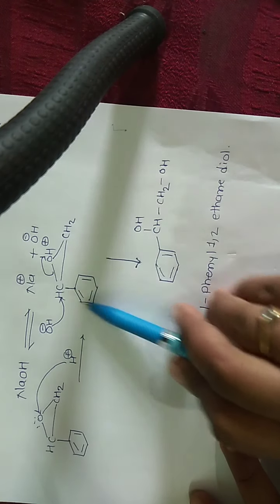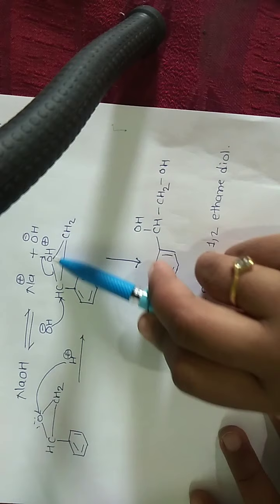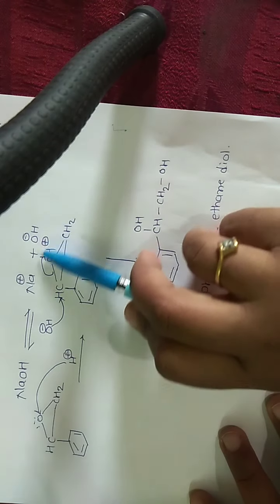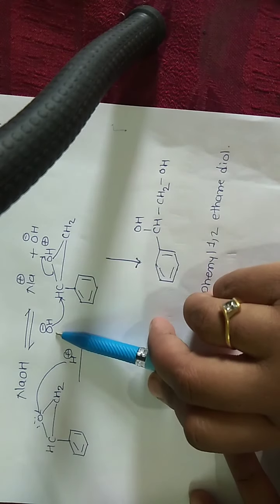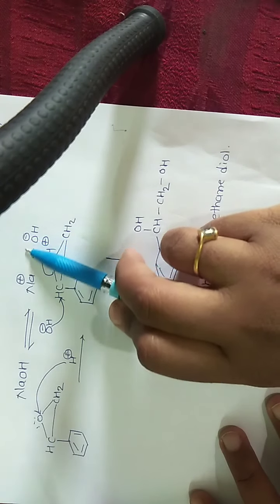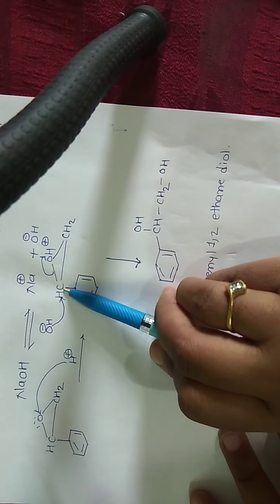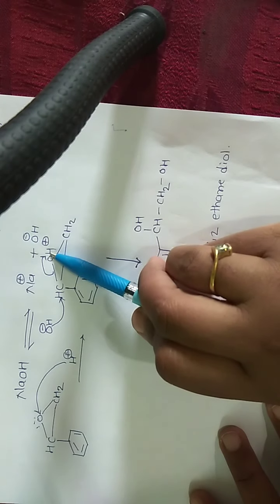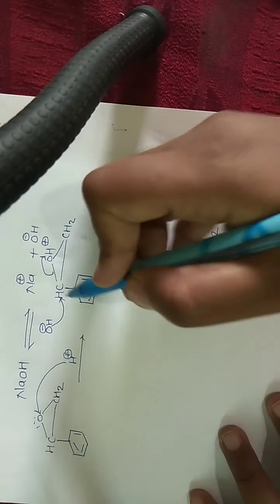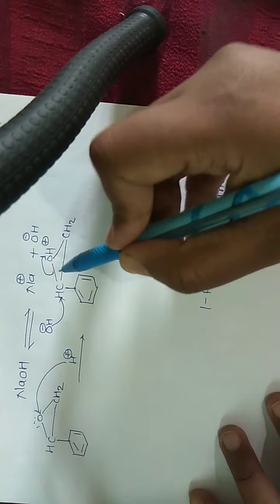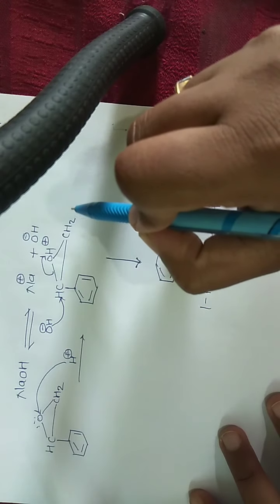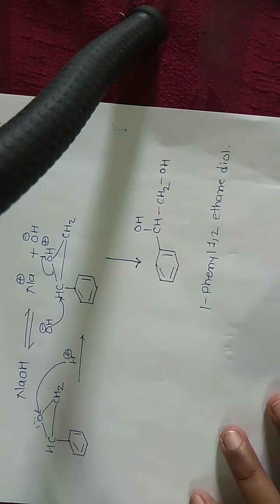It forms benzene ring CH-OH CH2, from the styrene oxide. After that the OH minus, the negative OH, attacks the CH group and this bond opens here. It forms benzene ring CH-OH CH2OH. That means 1-phenyl-1,2-ethanediol. Thank you.